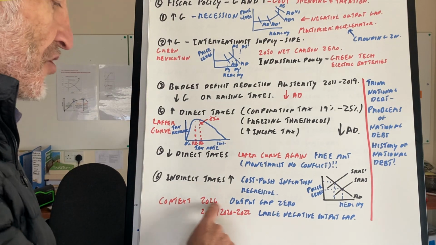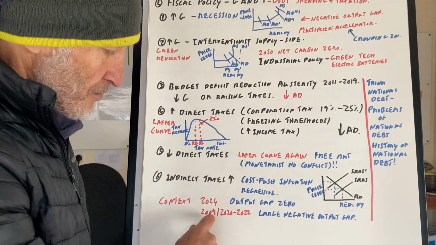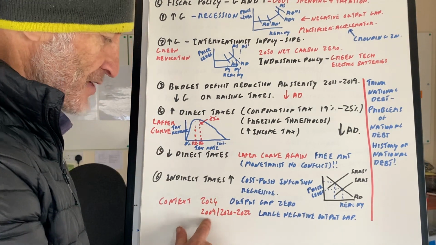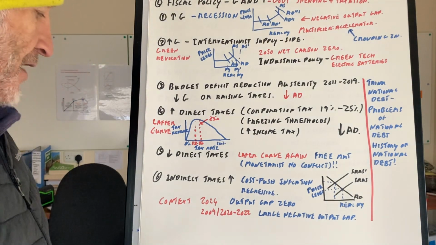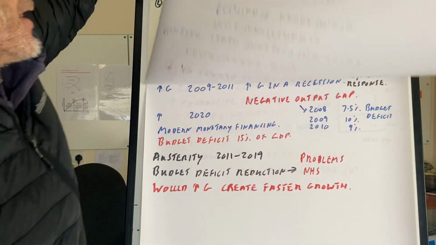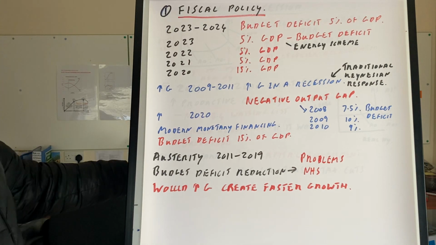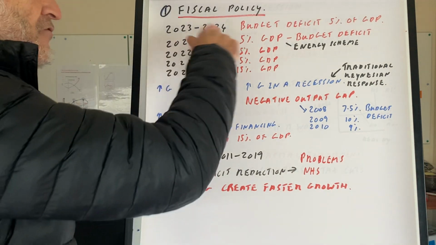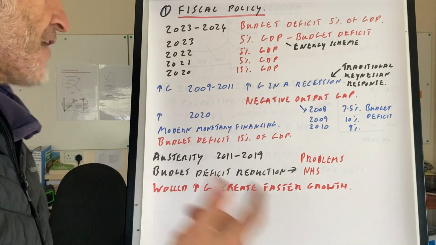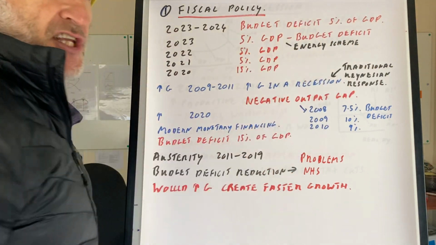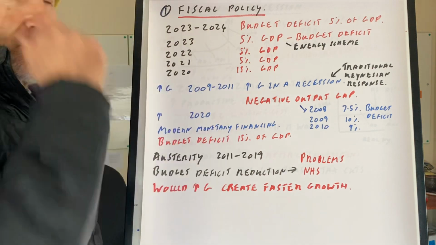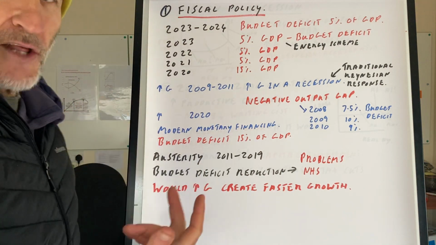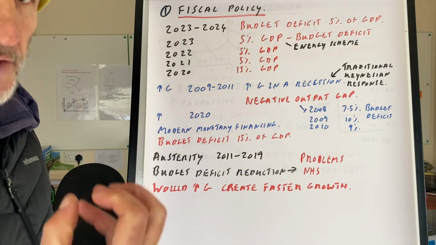The context of 2024, and also talk about the context of 2009, 2020, negative output gap. Right now in 2024, we've got a zero output gap. Okay, so fiscal policy, 2023, 2024. Our budget deficit, this year we're thinking about 5% of GDP. In 2023, it was 5% of GDP. In 2022, it was 5% of GDP. 2021, it was 5% of GDP, right? These are large budget deficits.